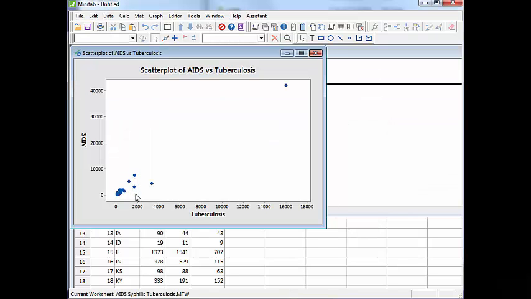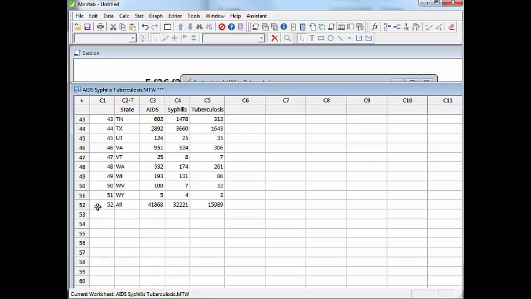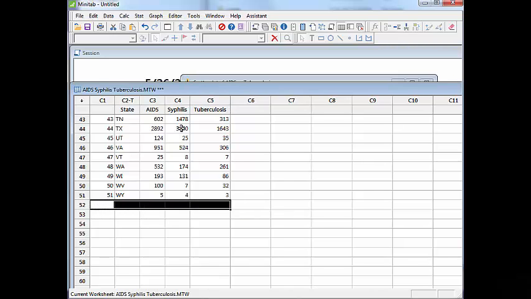Whoa, look at that. Is there a linear trend? It's kind of hard to see because, hey, look, this point out here, it may be an outlier or certainly influential. What is this? This is for all cases. In fact, if I hover on it, it says, yeah, that's row 52. So I tell you what, I need to get rid of that. It's going to obscure any kind of point pattern for the rest of the data values. So I'm just going to come in here and I'm going to delete that stuff.